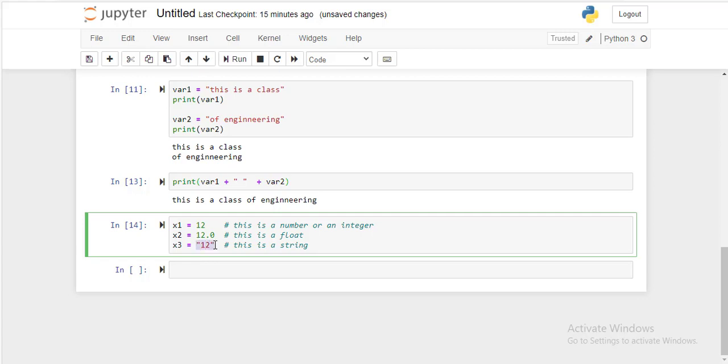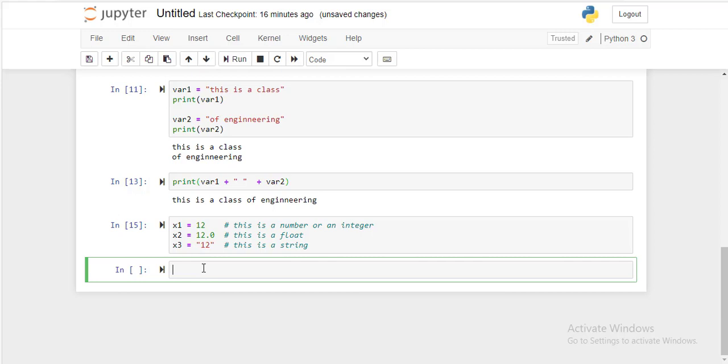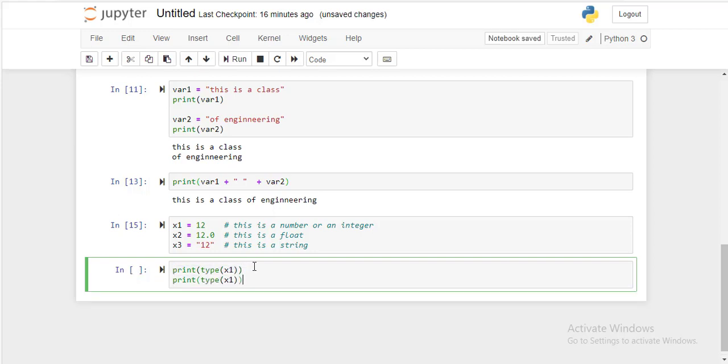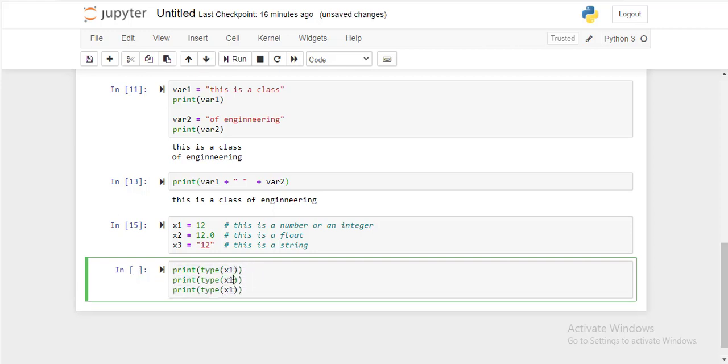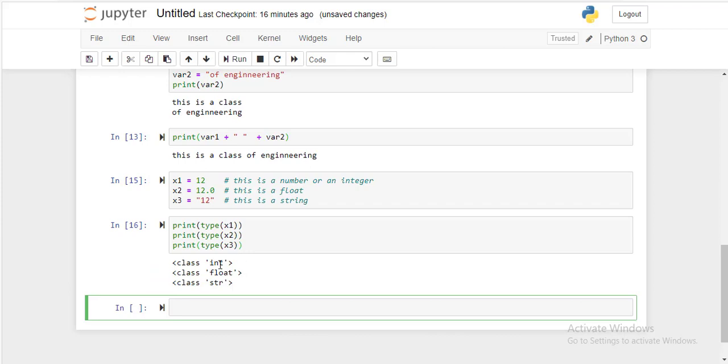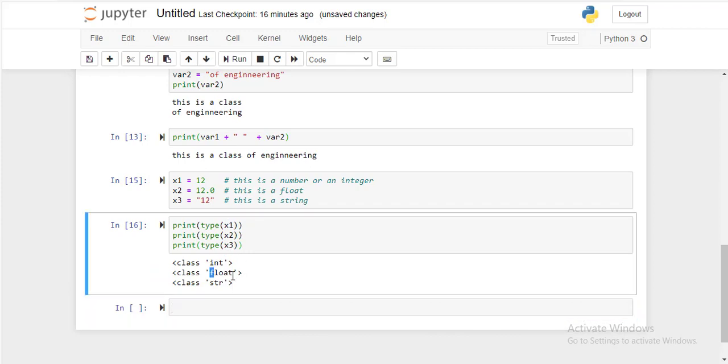So print type x1, and I will do this for x2 and x3 also. X2, x3. Now try to print the types. So x1 is an int, x2 is a float, and x3 is a string. Okay. So this is your variable types and variable declaration.